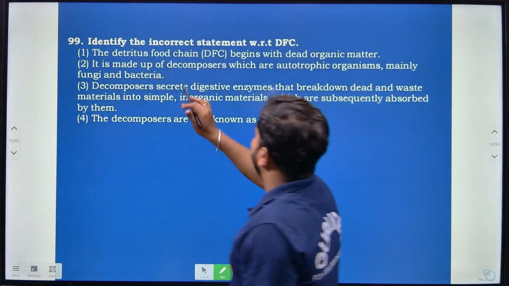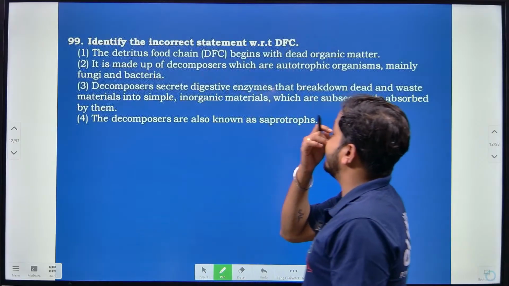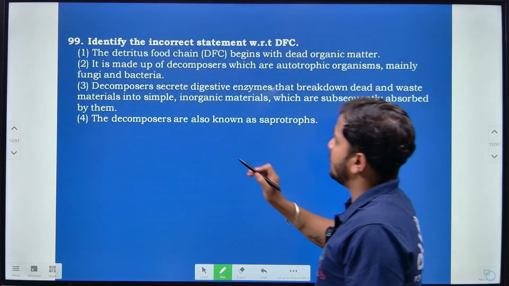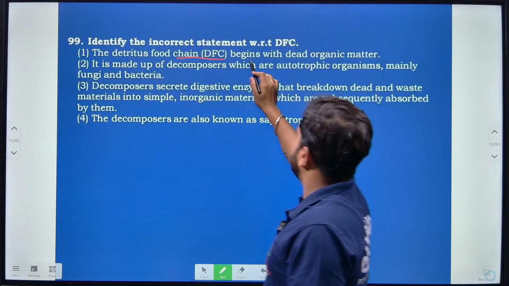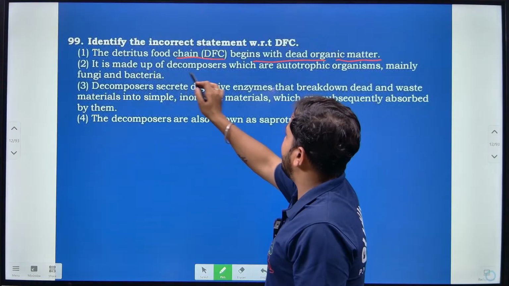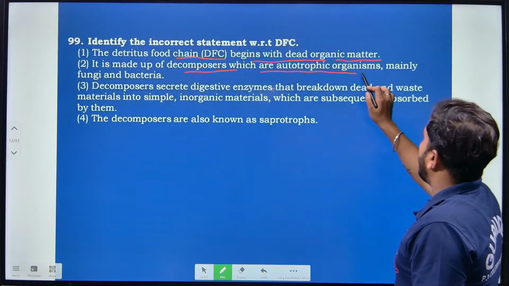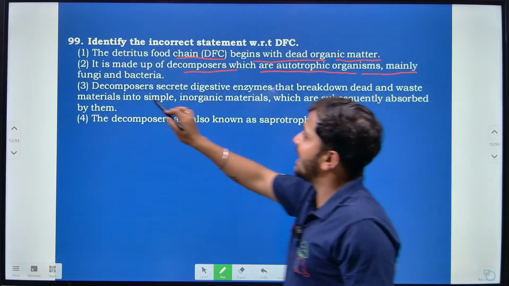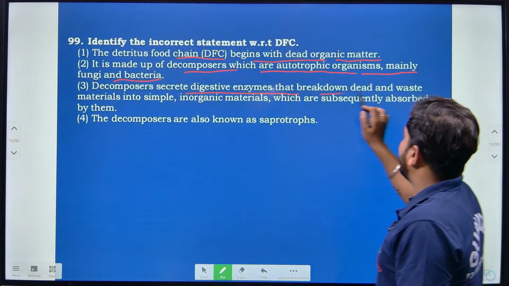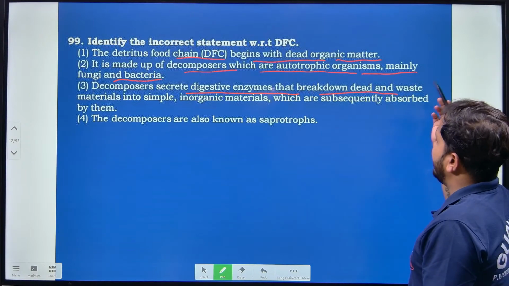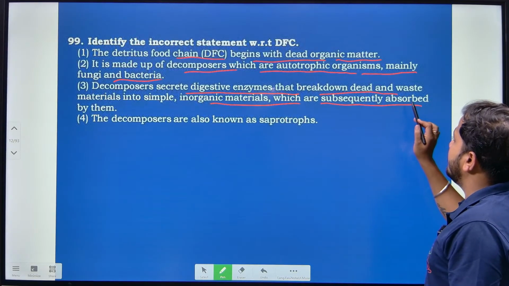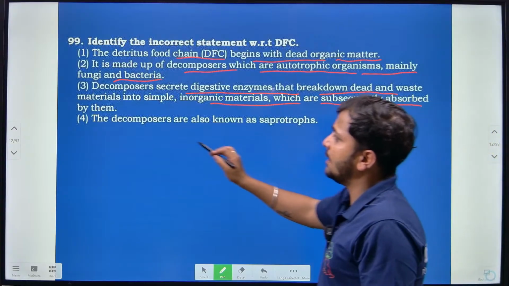Then identify the incorrect statement with respect to the detritus food chain. That is what we have to find out here. The detritus food chain begins with dead organic matter. Then it is made up of decomposers which are autotrophic organisms, mainly fungi and bacteria. The decomposers secrete digestive enzymes that break down dead and waste material into simple inorganic material, which is subsequently absorbed by them.